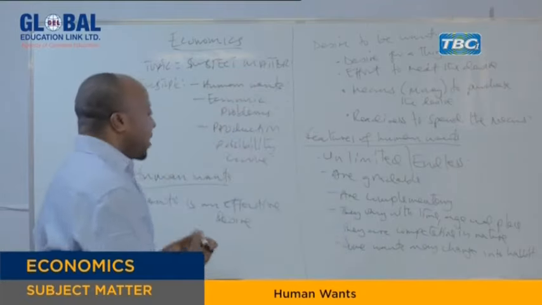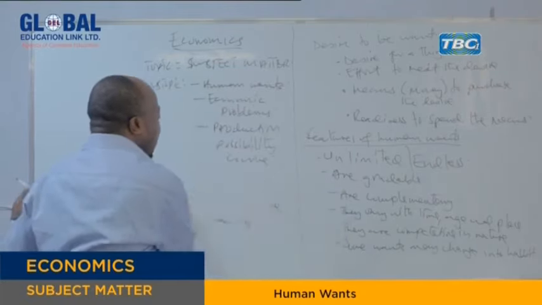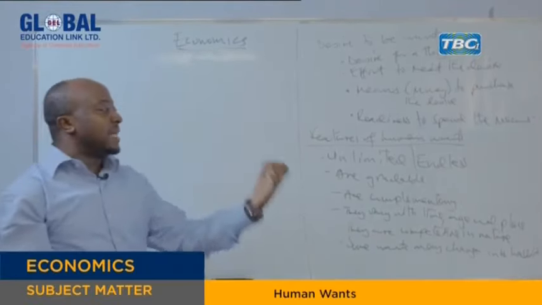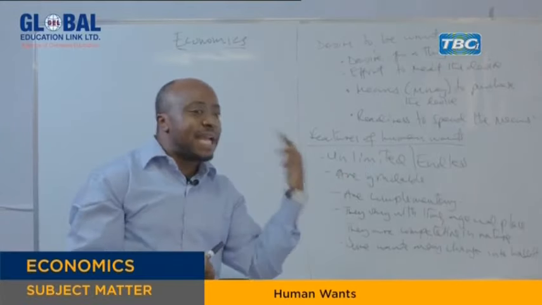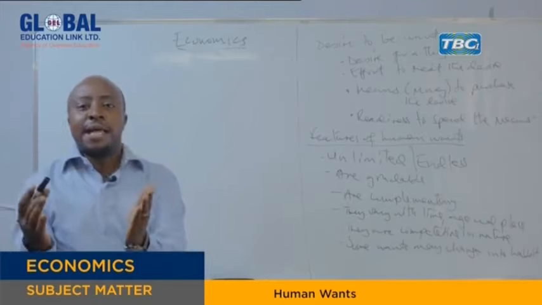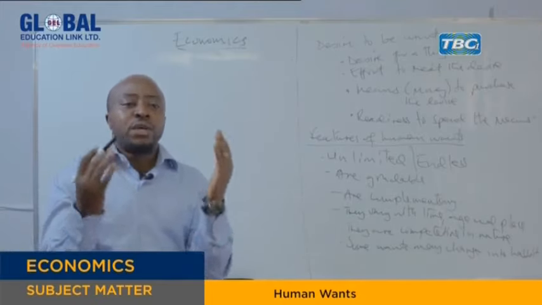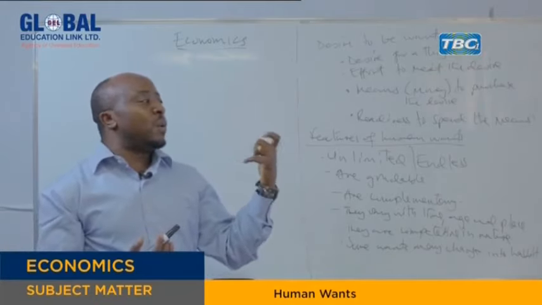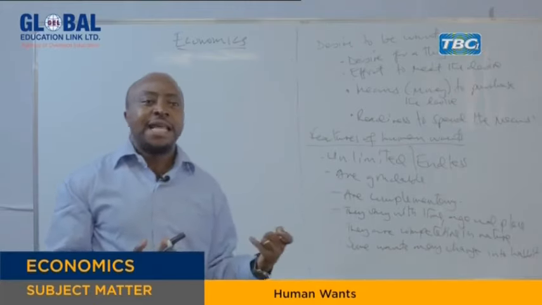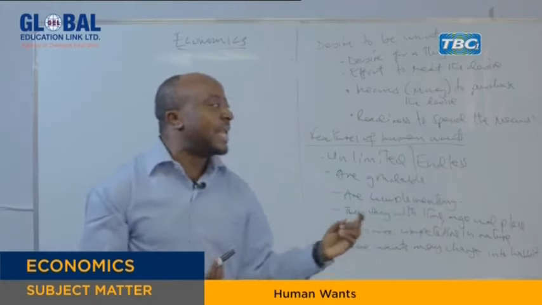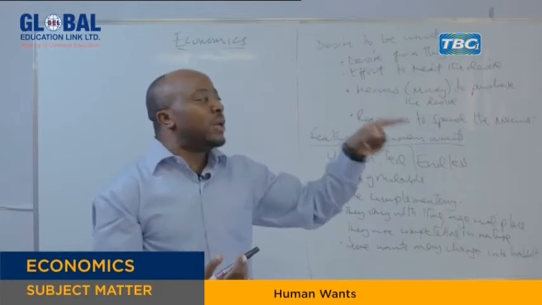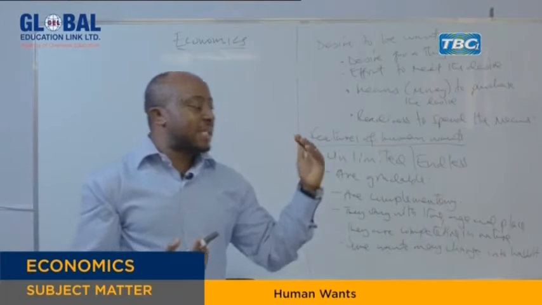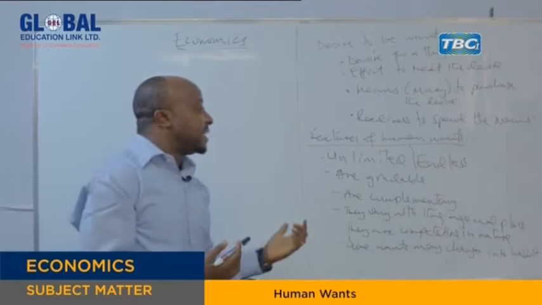So as we said, one of the characteristics of human wants is that human wants are unlimited. Now, if human wants are unlimited, but Jane has used 3 hours listing, try even where you are, take a piece of paper, probably, try to list what you need. After a certain time, it will reach a time when you will not be capable of listing more wants. Then why do we say human wants are unlimited, while Jane reached a point where she could not mention any more human wants? Because of the nature of human wants, they are limited by some factors.